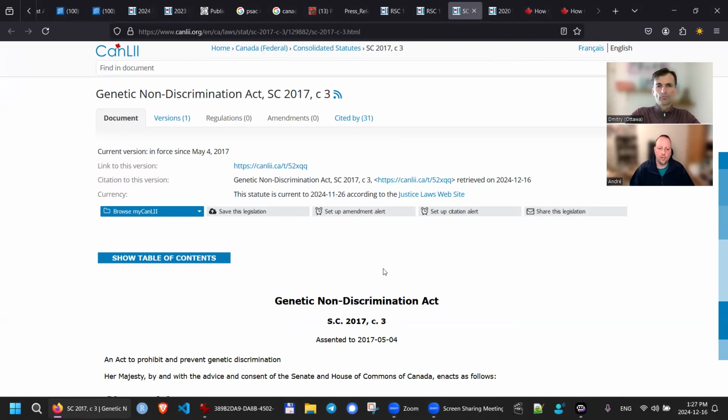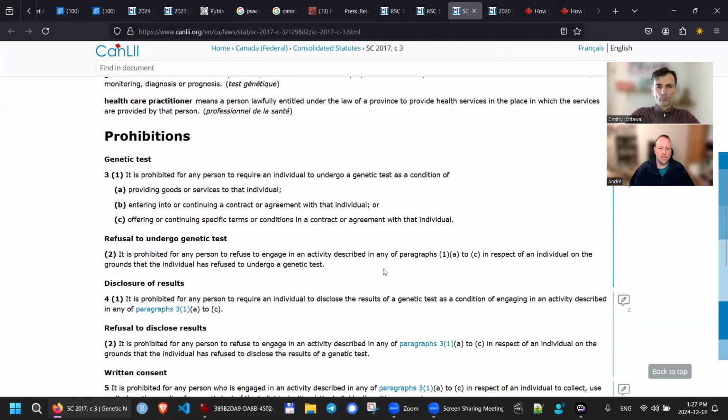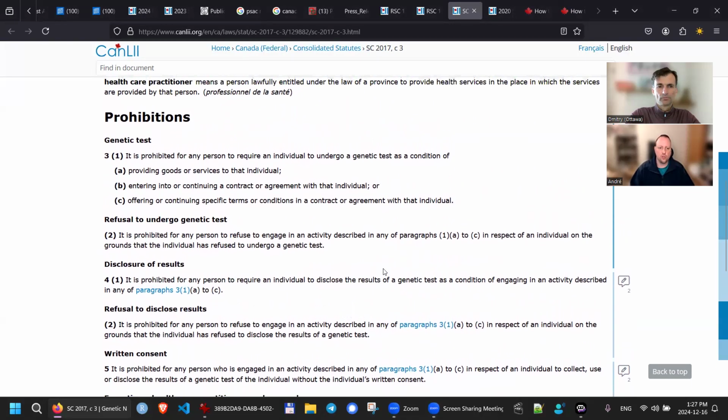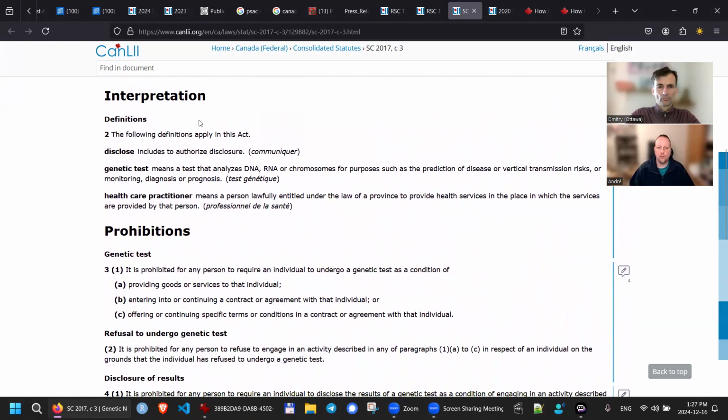So if you see over here in the Genetic Non-Discrimination Act, if you scroll down, it's the genetic test definition under Section 2. Just go up a little bit. Yes. So definition: the following definition applies in this Act. So it says in this Act. Disclosed includes to authorize disclosure. A genetic test means a test that analyzes DNA, RNA, or chromosomes for the purposes of such as the prediction of disease or vertical transmission risks, or monitoring, diagnosis, or prognosis.